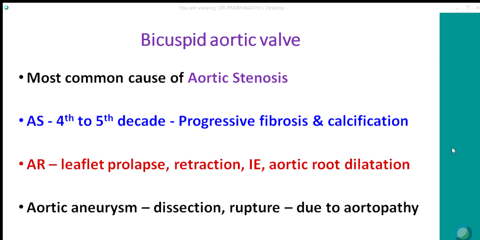This may be due to leaflet prolapse, retraction of the leaflet, or these patients are prone to infective endocarditis that can cause acute aortic regurgitation, and sometimes due to aortic root dilatation, which is common in patients with bicuspid aortic valve due to aortopathy. This aortopathy may also lead to aortic aneurysm, dissection, and rupture. So in patients with bicuspid aortic valve, we should always measure the aortic diameter, not only the sinuses. More often, the aortopathy involves the tubular portion of the ascending aorta, that is distal to the sinotubular junction.